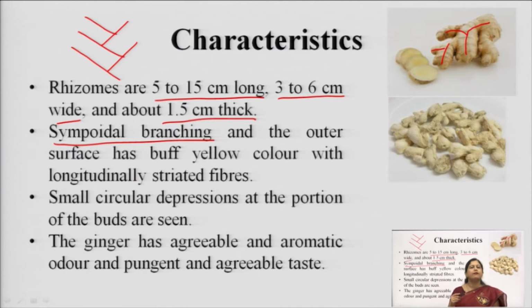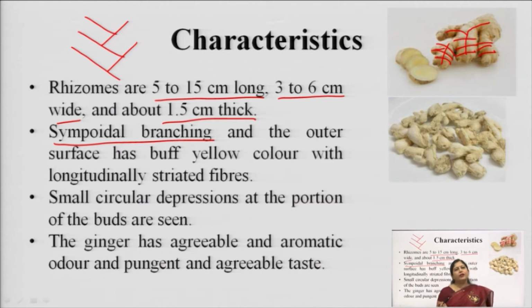The outer surface of ginger is normally buff yellow colored with longitudinally straight fibers, and small circular depressions are there, you can see certain circular depressions on the surface of this ginger. If you have an opportunity, look at a ginger piece in your kitchen, you will find that there are circular lines or depressions on the surface of the ginger.